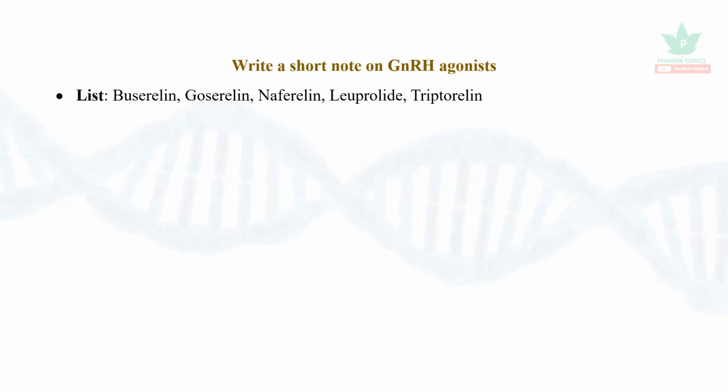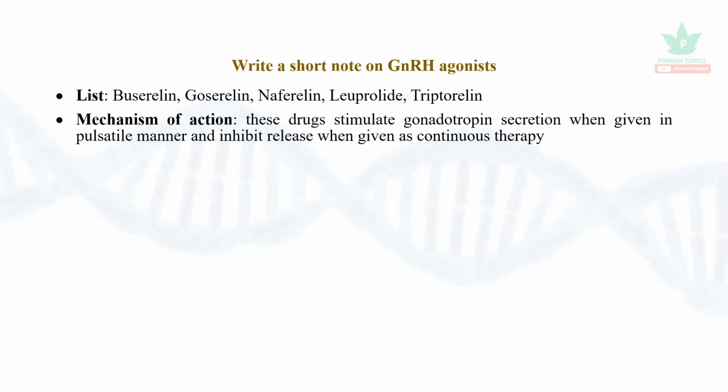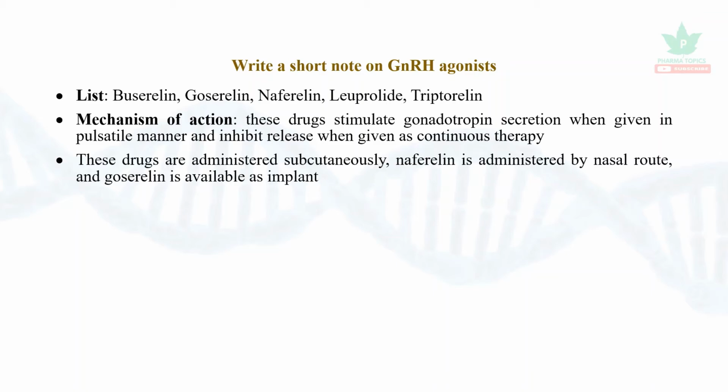They are relins: buserelin, goserelin, nafarelin, leuprolide, and triptorelin. The mechanism: these drugs stimulate gonadotropin secretion, that is FSH and LH secretion, when given in a pulsatile manner. Pulsatile means as and when required, and they inhibit the release when given as a continuous therapy. These drugs are administered subcutaneously.